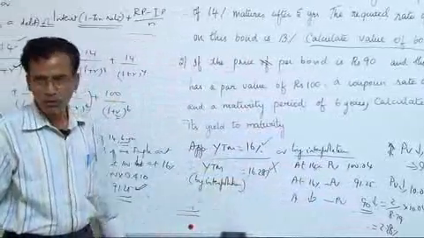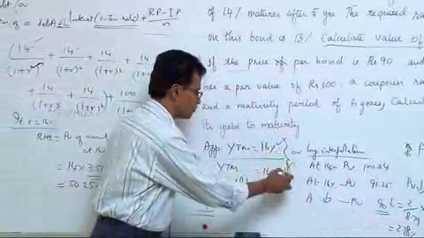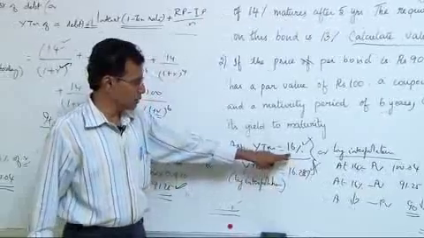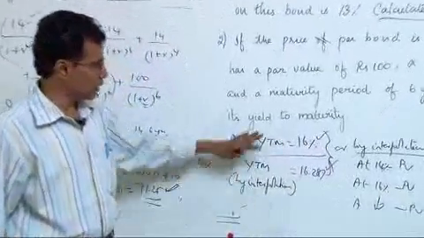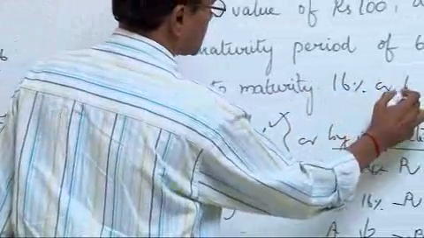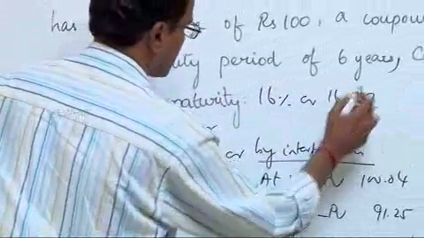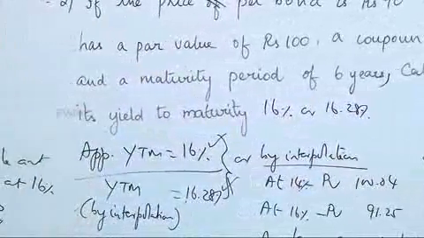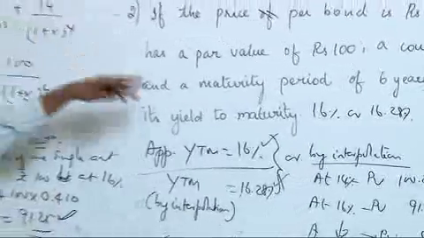This is right, this is also right. This is one best approximate, this is also an approximate, both these are answers. Therefore yield to maturity could be 16 or 16.28, because of the interpolation understanding you did to generate this figure of 16.28. This is how you understand.